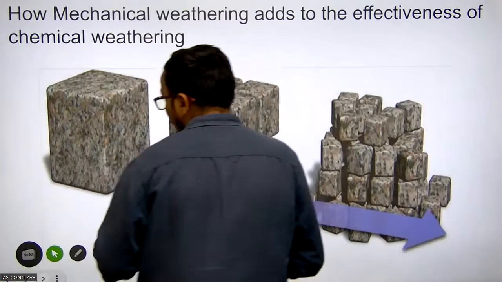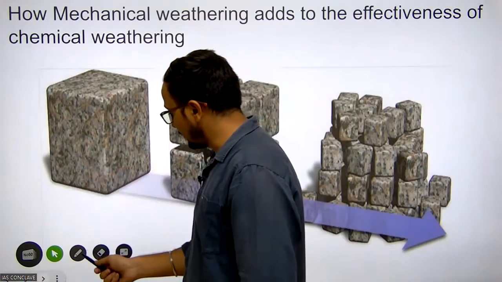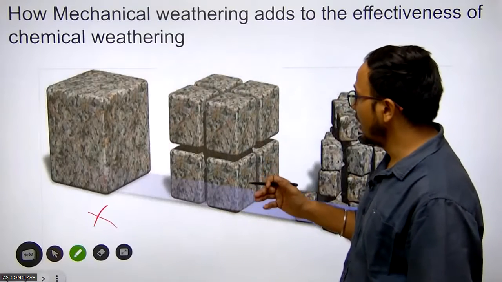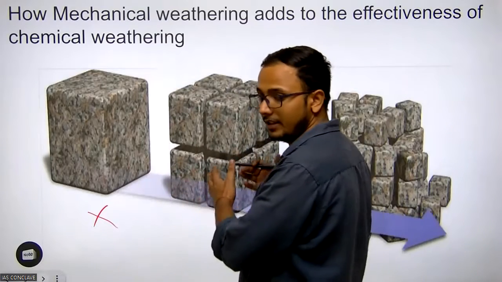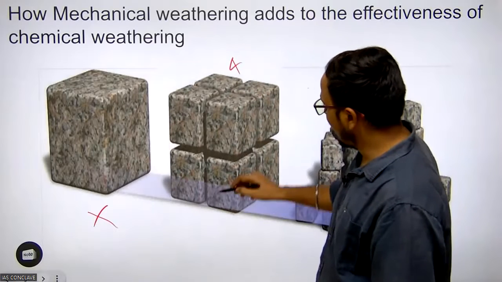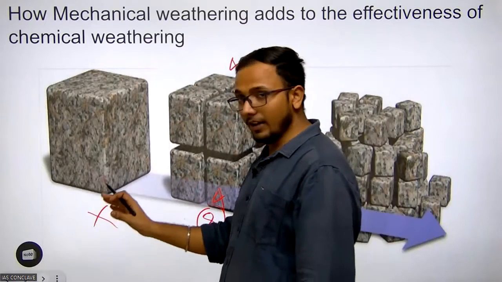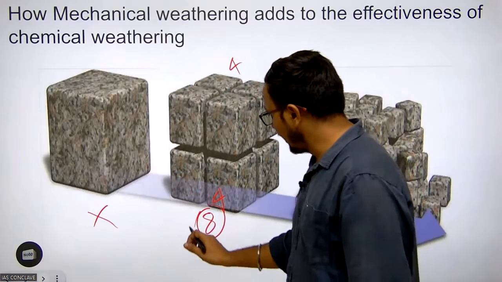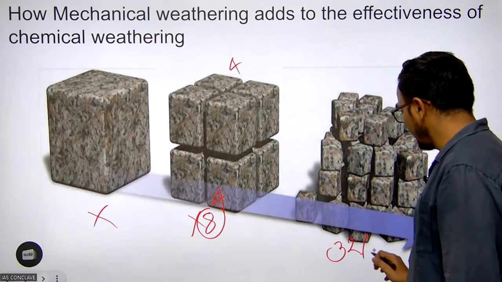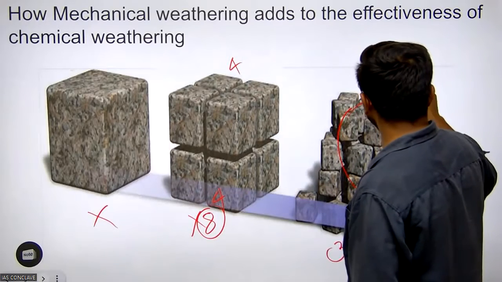If you look at this block, it has a surface area, let's assume x. When it undergoes physical disintegration, it becomes 4 blocks, then 8 blocks, so the surface area is increased by 8 times, and by 32 times if there are 32 blocks.